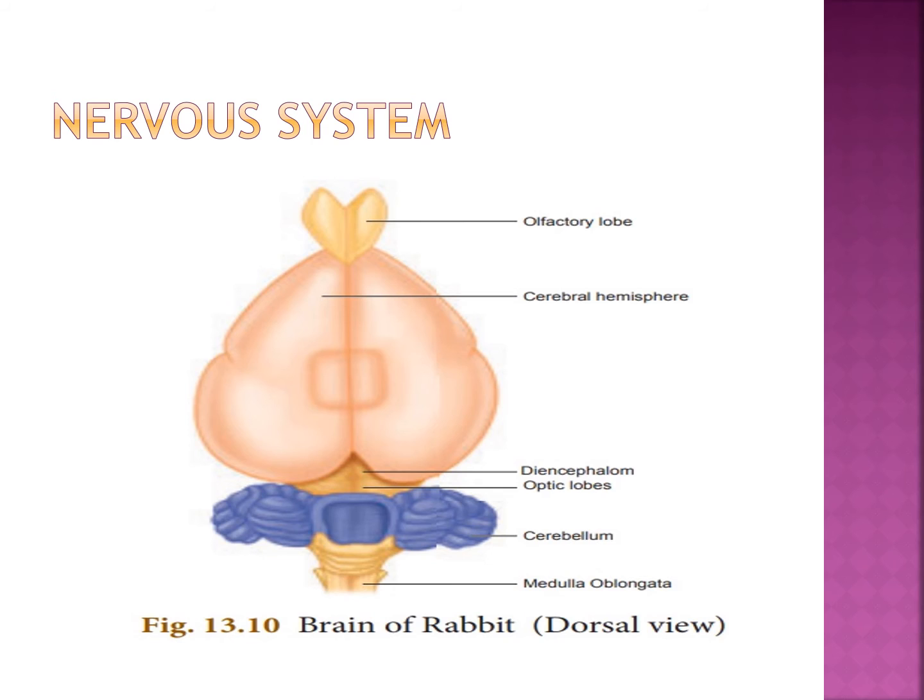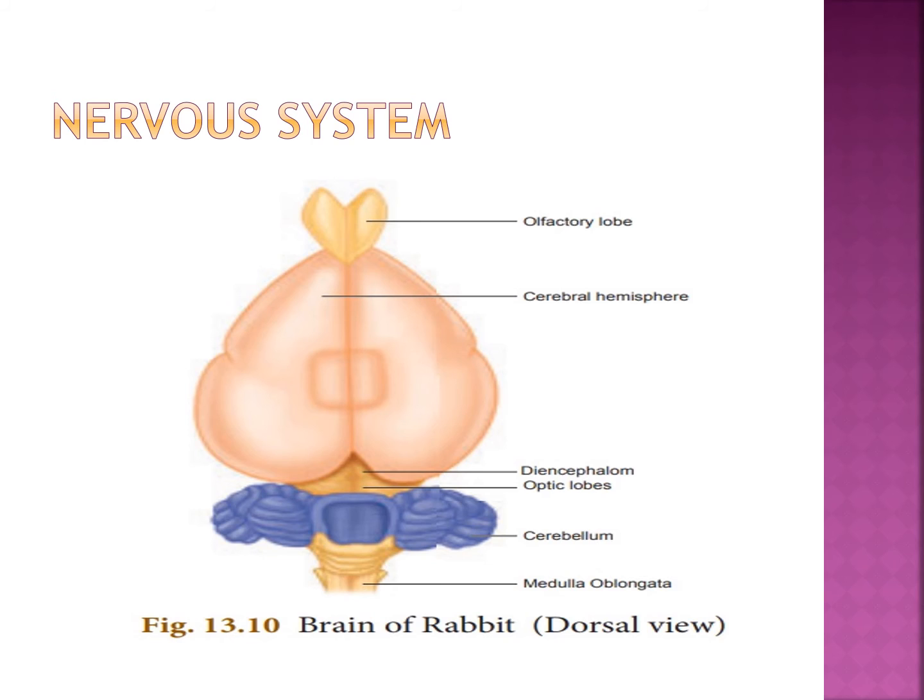Now everybody see the picture. Brain. The brain is situated in the cranial cavity and covered by three membranes: an outer dura mater, inner pia mater, and middle arachnoid membrane.